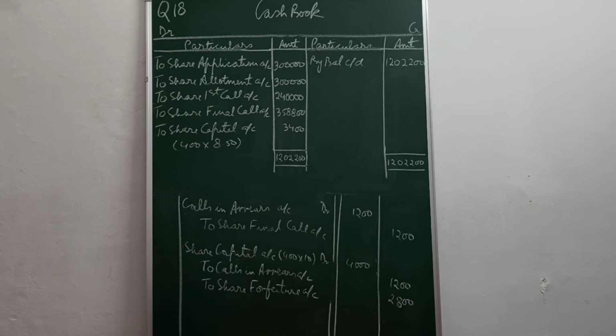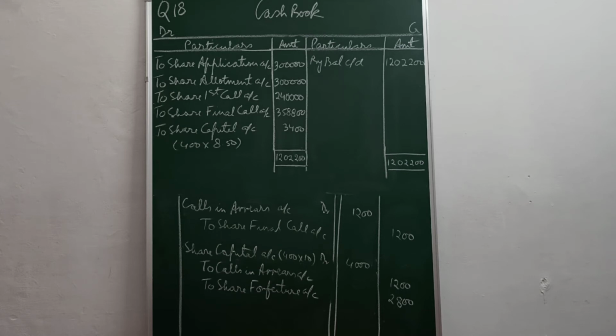So it is also known as fully called up. So 400 into called up 10 rupees gives you 4,000. Calls in arrears is to be closed at the time of the forfeiture entry, 1,200, and the difference of these two, 4,000 minus 1,200, is 2,800 to share forfeiture account.